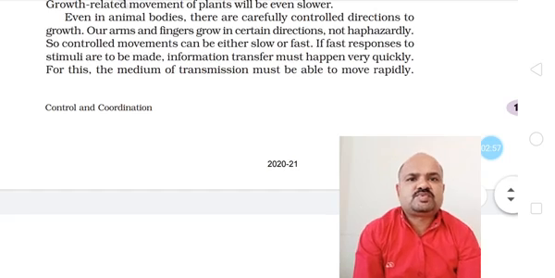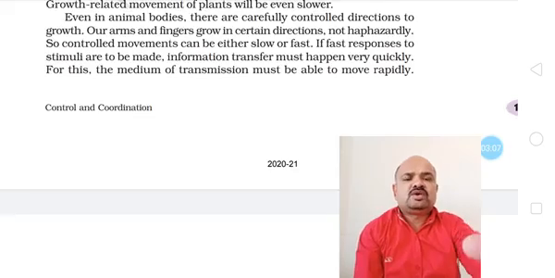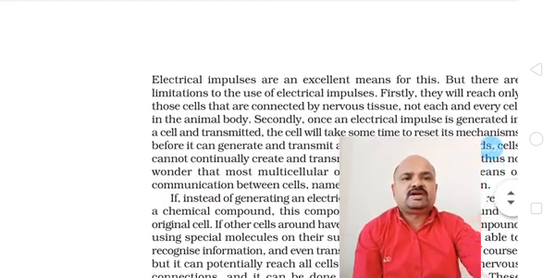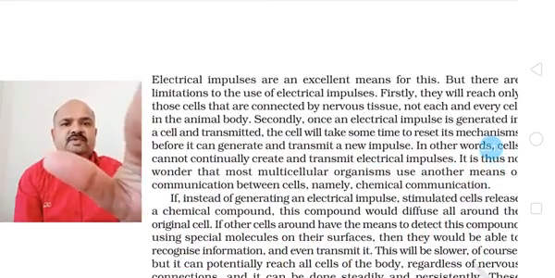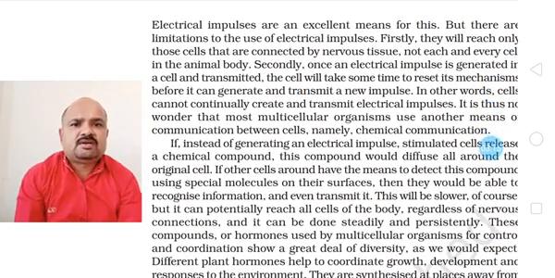If fast-response stimuli are to be made, then information transfer must happen very quickly. So for this, the medium of transmission must be able to move rapidly. Electrical impulses are an excellent means for rapid movement of the body, but there are limitations to the use of electrical impulses.